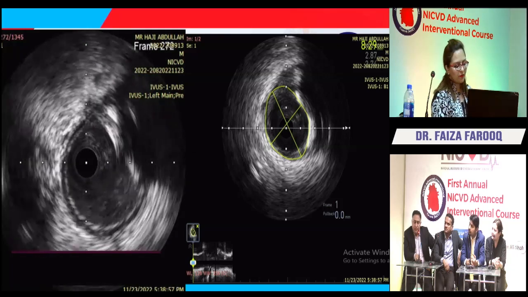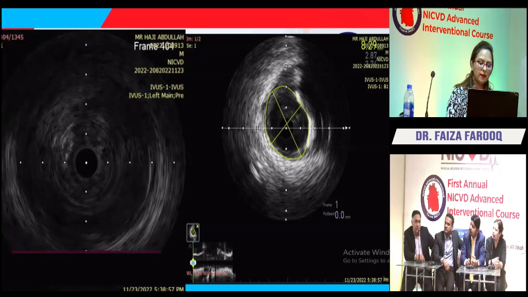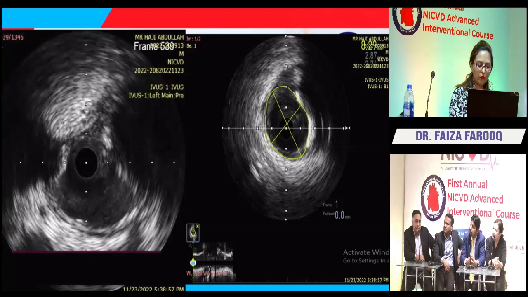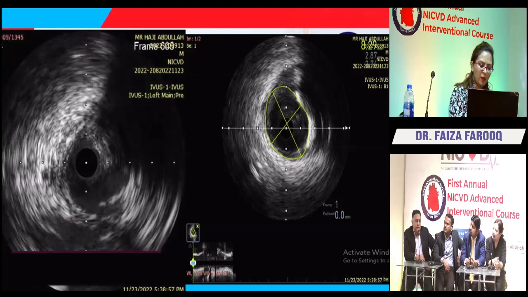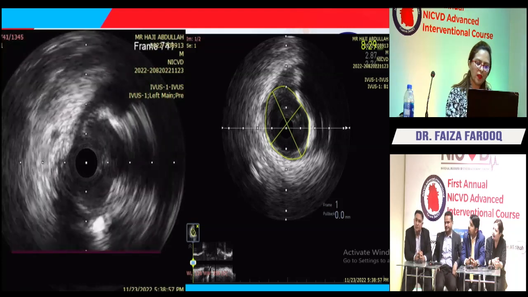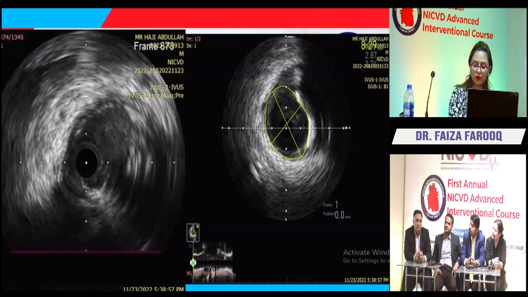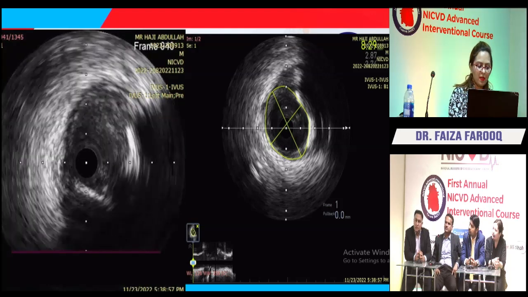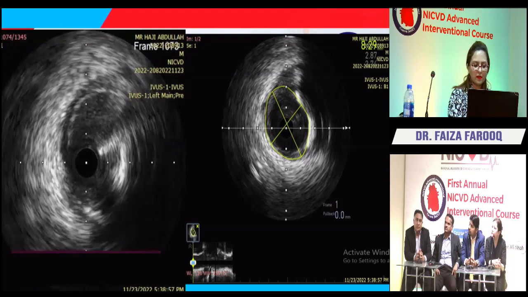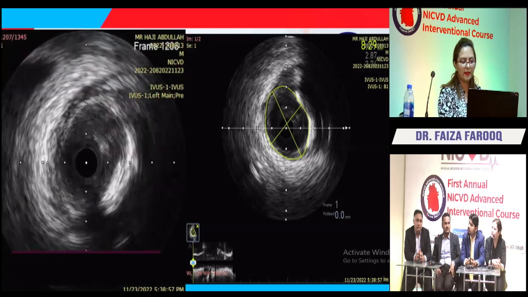So this was the IVUS imaging from the LAD to the left main. We can see calcification at an arc of 1 to 4 o'clock and an arc of 80 degrees. A lot of plaque burden. The MLA at the LAD was approximately less than 4, and that of the left main was approximately 2 to 3. So definitely we planned accordingly. The IVUS image for the circ is not available right now, but it also showed an MLA of less than 4.